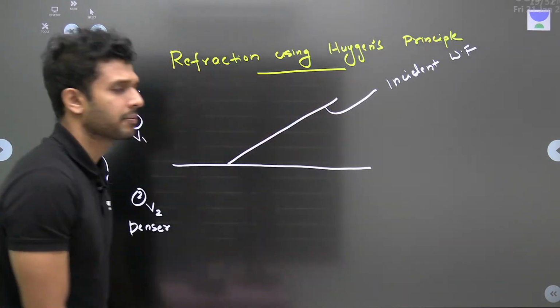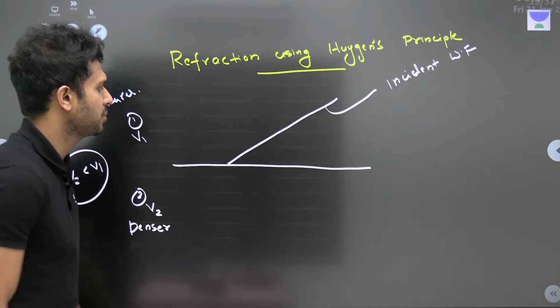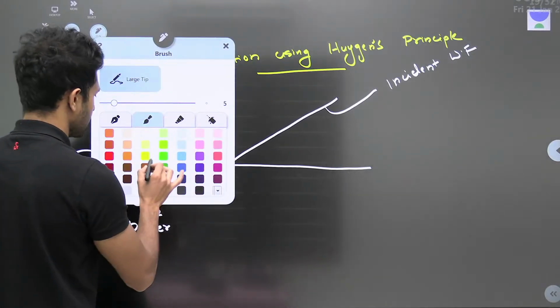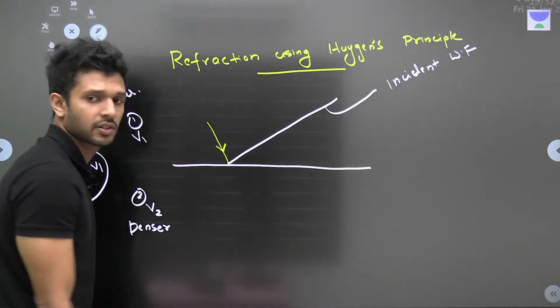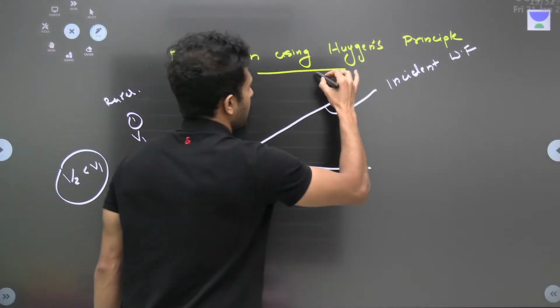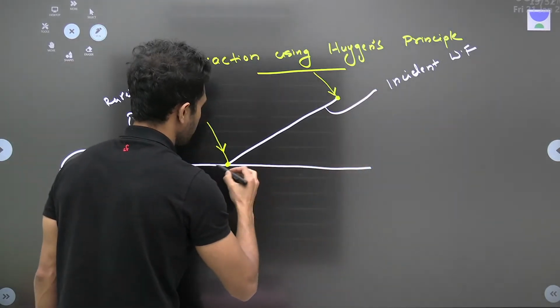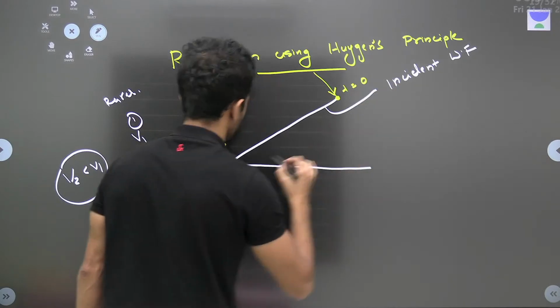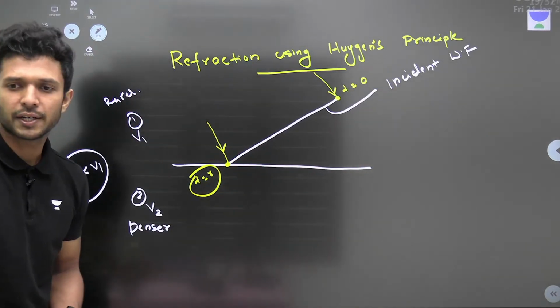Okay. Now I'm gonna consider two incident rays of light at the extreme ends. One ray of light I'm gonna consider here. Okay. Another ray of light I'm gonna consider here. So these are the positions of the rays of light at t equal to 0.